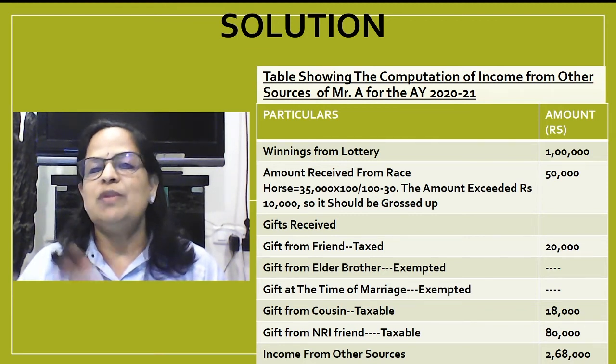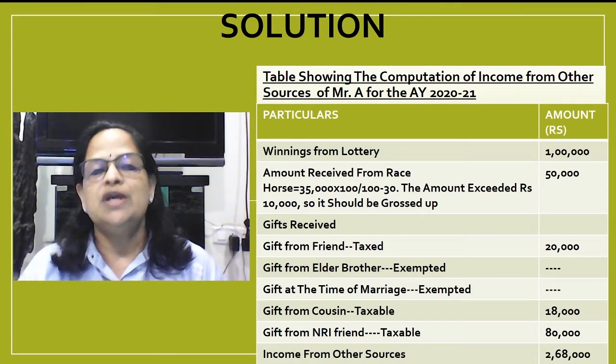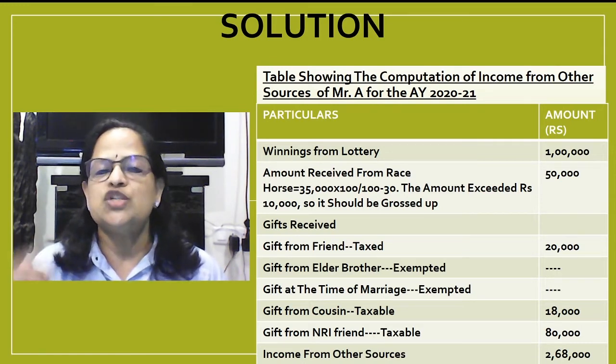So winnings from lottery, it's the gross amount, 1 lakh. Amount received from race horse, it is not mentioned that it's a gross amount, so we have to do the grossing here. 35,000 is the amount given in the question. 35,000 into 100 divided by 100 minus 30, because it is a casual income.